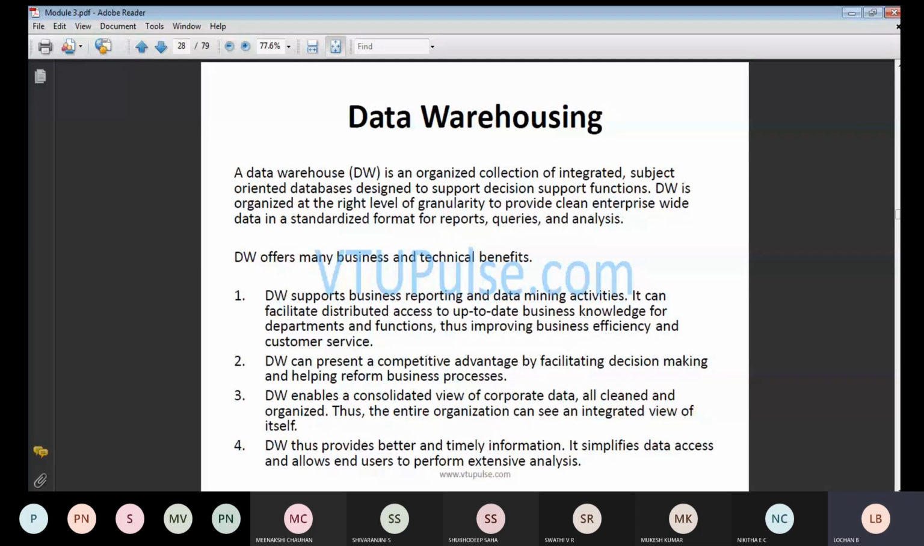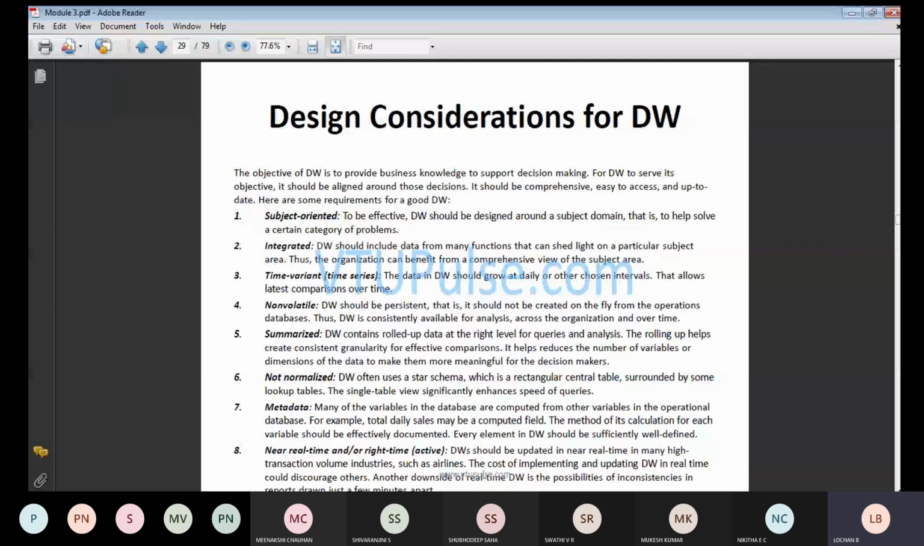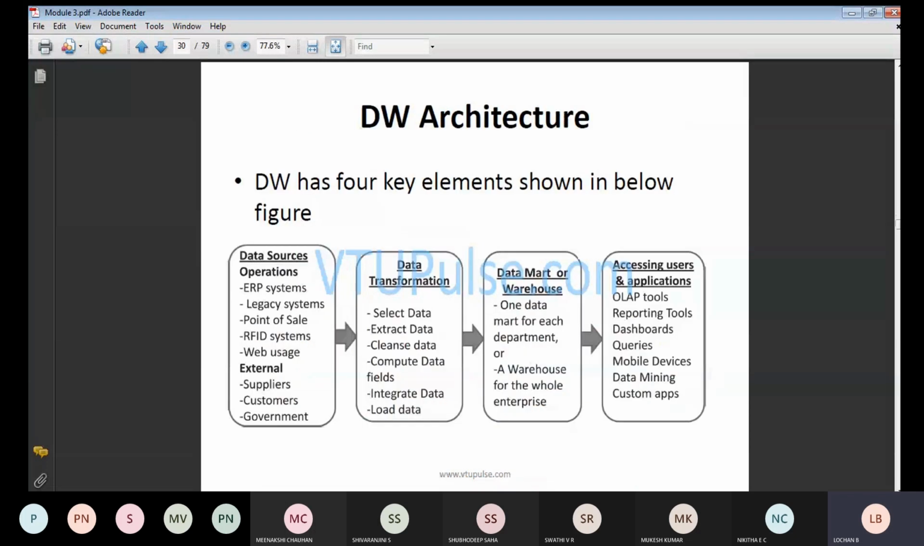Before designing your data warehousing, first you should know whether the report you have created is satisfactory to the customer, what data you are going to consider, whether it is qualitative or quantitative. When it comes to variables, you have to look at whether it is a dependent variable or an independent variable. These are the few characteristics: subject oriented, integrated, time variant, non-volatile, summarized, not normalized, metadata, near time and right time. This is the architecture we will be using.